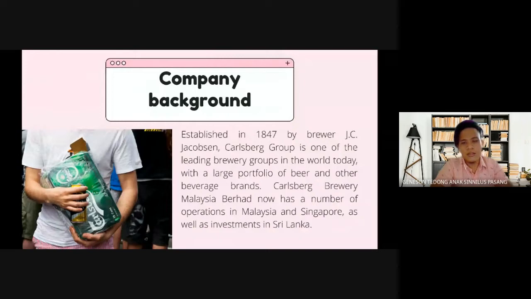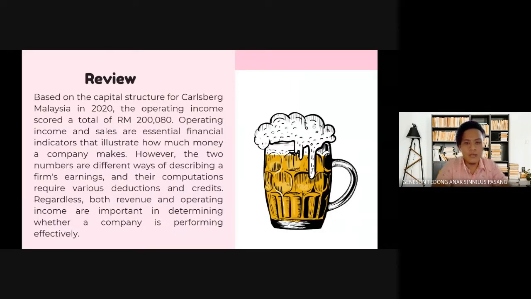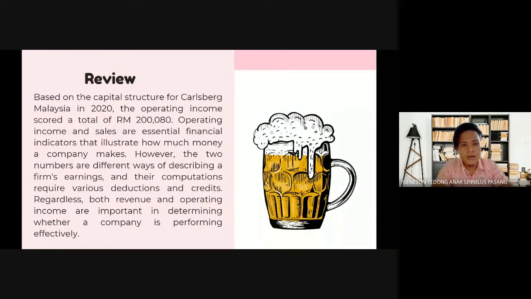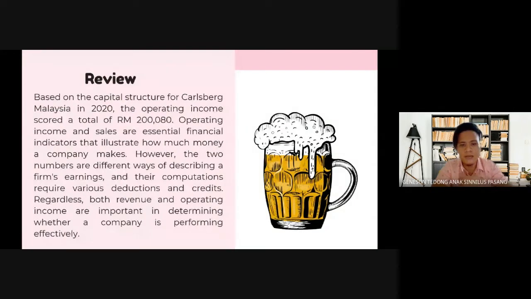In recent years, the group's financial performance has been positive, with net income in the 20 million ringgit level. Based on the capital structure for Carlsberg Malaysia in 2020, the operating income scored a total of 200,080 ringgit. Operating income and sales are essential financial indicators that illustrate how much money a company makes. However, as compared to gross or net profit margin, a company's operating profit margin is frequently considered as a better predictor of the strength of its management team.